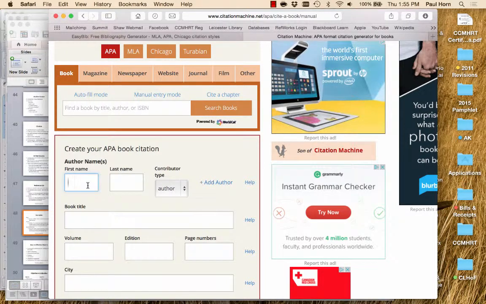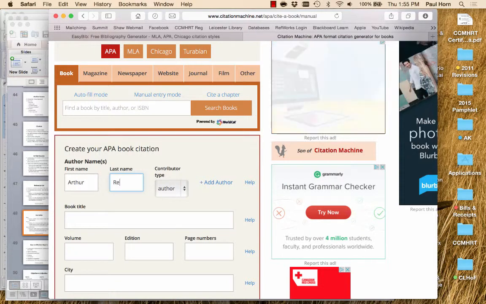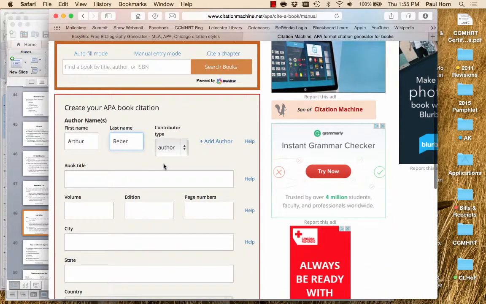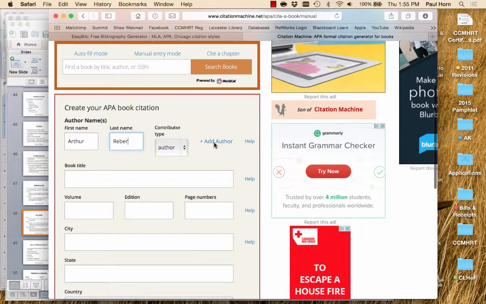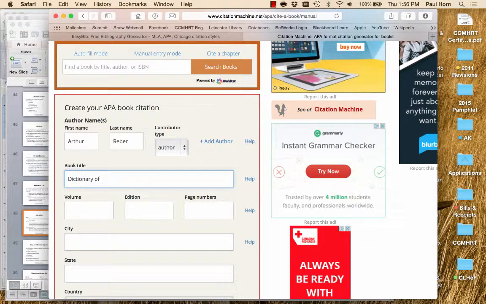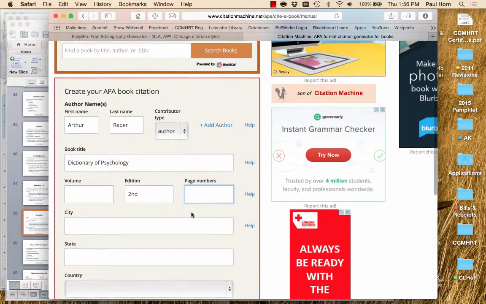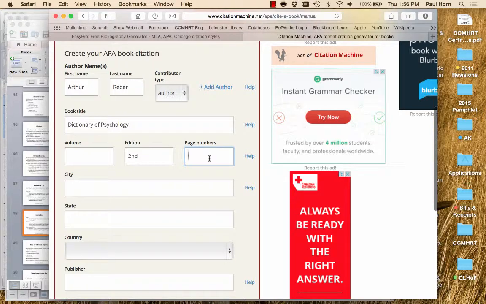So I'll put the author's first name here, and it's Arthur. Second name is Reber, and he's the author. If I wanted to add more than one author, then I would click here and it would give me more space. I don't need to do that. And this is called the Dictionary of Psychology. And it's the second edition. There's no volume in this case, I don't believe, but there is a second edition. So I'll put second. And I didn't use any specific page numbers, but if I did, I would type them there.